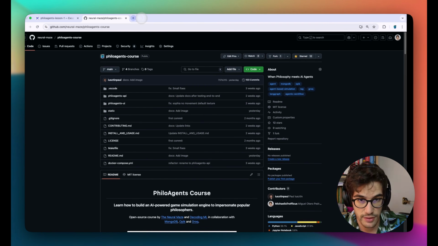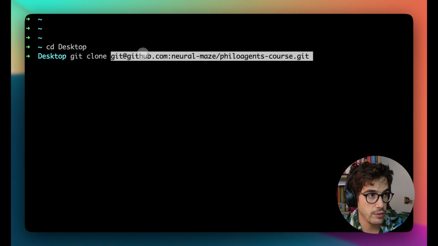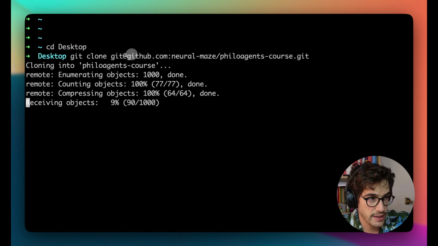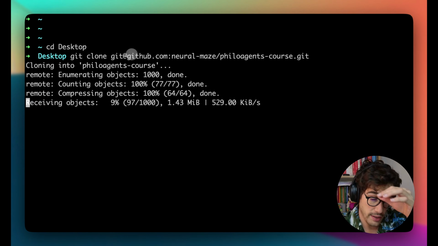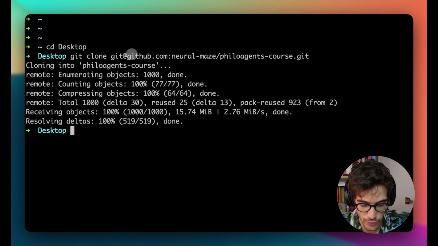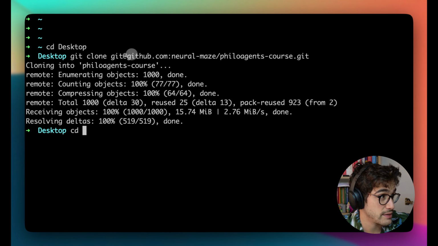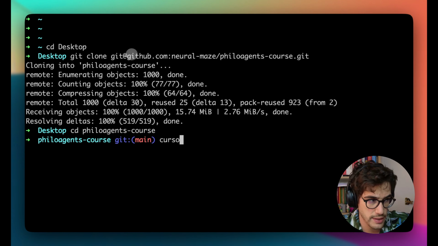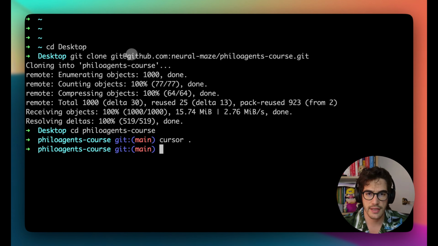So yeah, let's open a terminal here and let's go to desktop, for example, and simply clone the repository. And now let's get into the repository, and we are going to open a Cursor IDE, but you can use whatever IDE you want. So let's get inside. It's called PhiloAgents course.